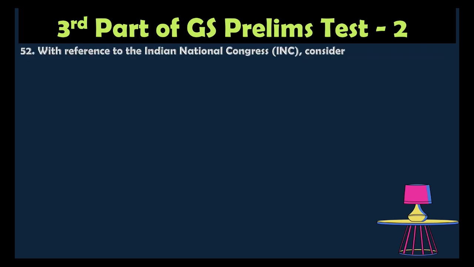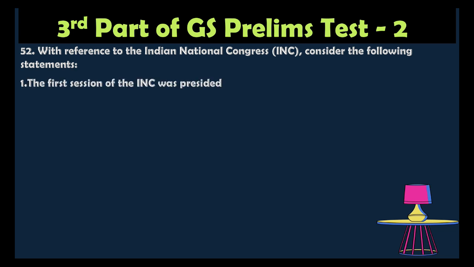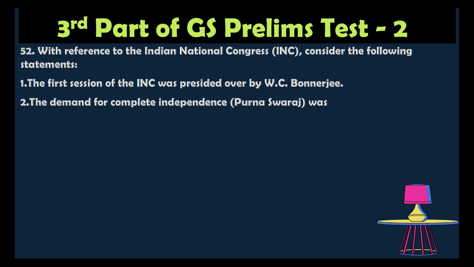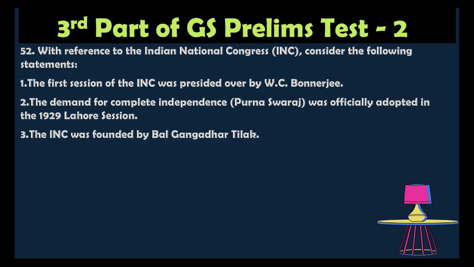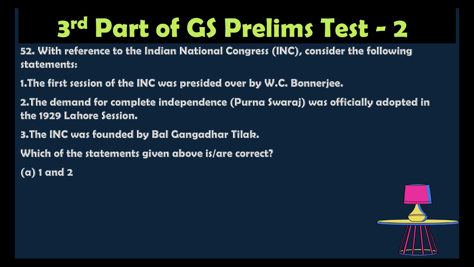Question number 52. With reference to the Indian National Congress, INC, consider the following statements. 1. The first session of the INC was presided over by W.C. Banerjee. 2. The demand for complete independence, that is Purna Swaraj, was officially adopted in the year 1929 in the Lahore session. 3. The INC was founded by Bal Gangadhar Tilak. Which of the statements given above is correct? Option A, 1 and 2 only; option B, 2 and 3 only; option C, 1 and 3 only; option D, 1, 2 and 3 only.